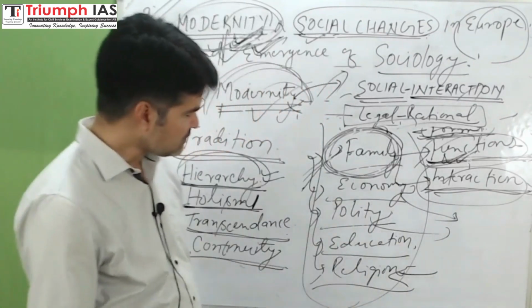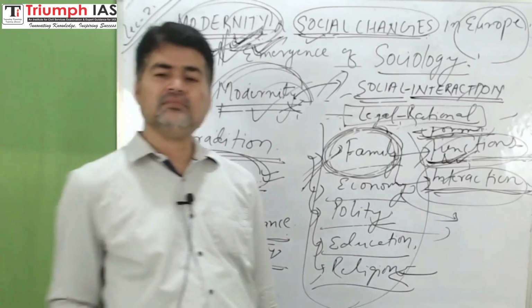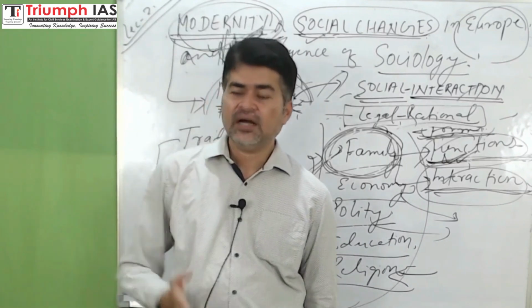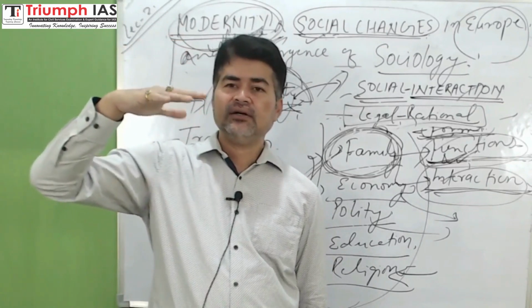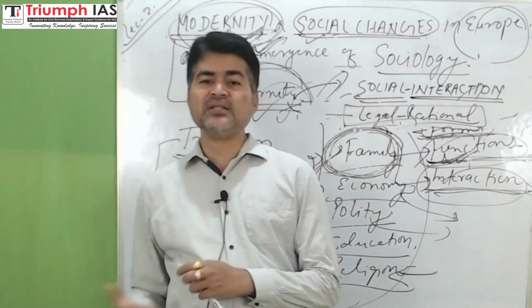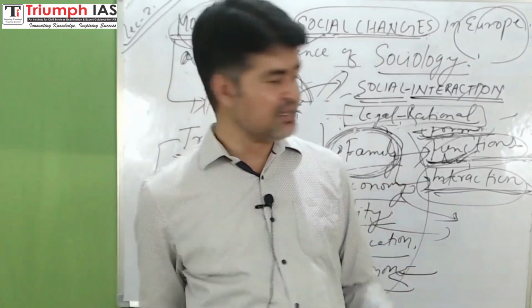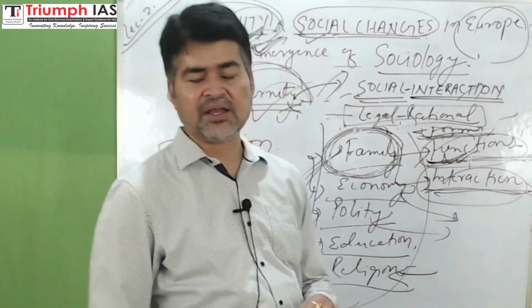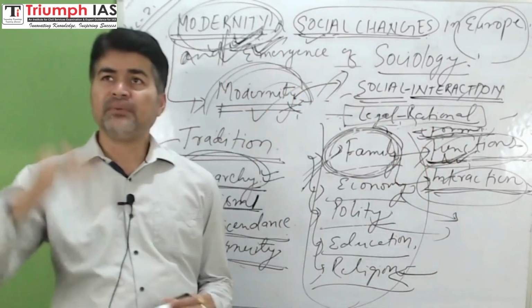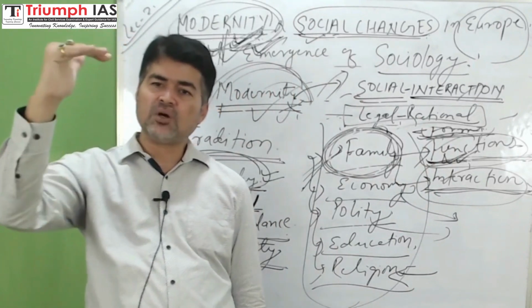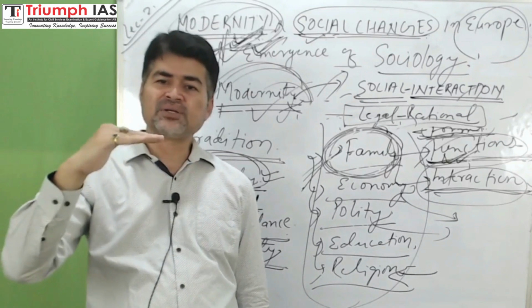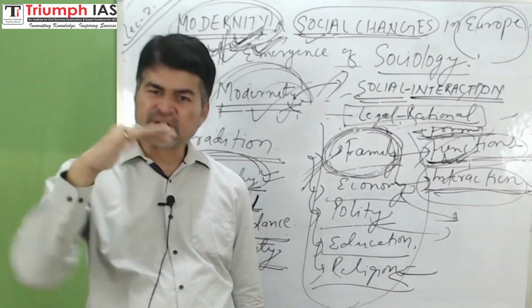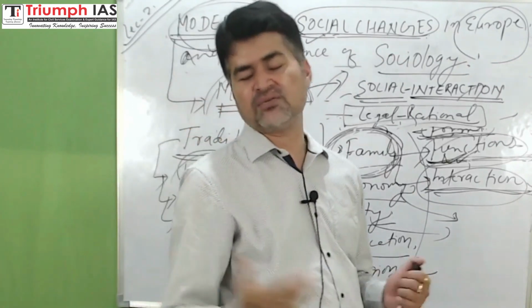Further, in religion too we see inequality and hierarchy. In the medieval church there was hierarchy: bishops, archbishops, and at the lowest level parish priests, who were responsible for all the activities of the church.